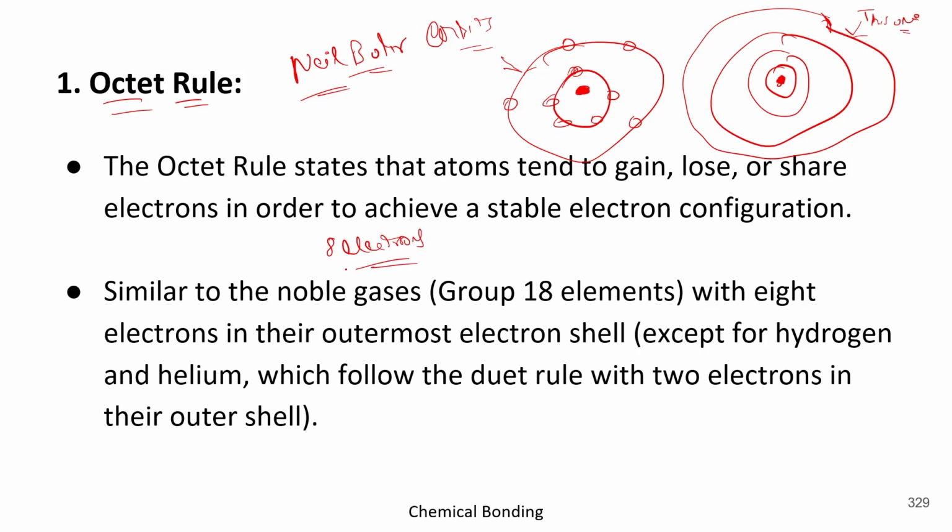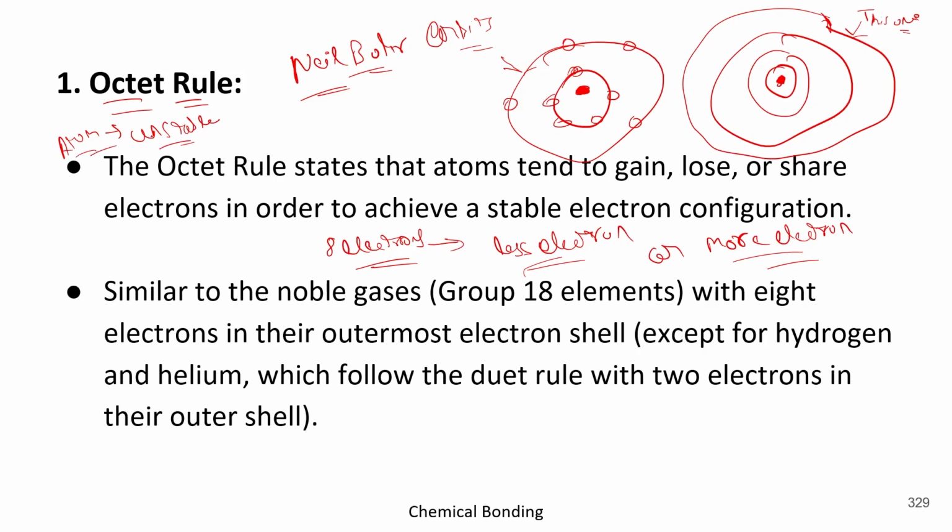If there are no 8 electrons, and they are either less or more, then the atom will be unstable.